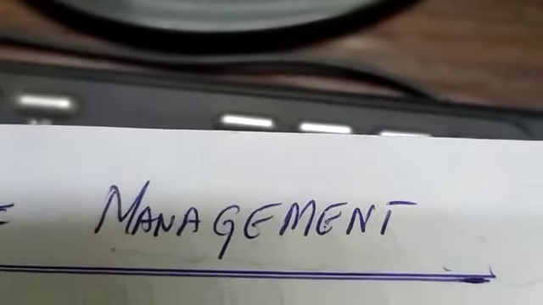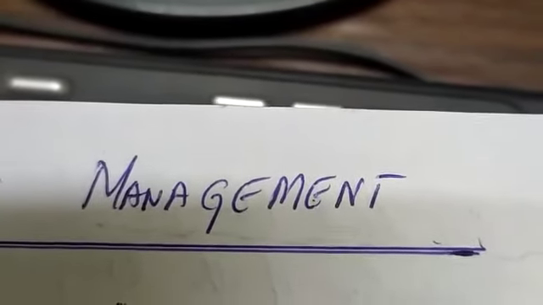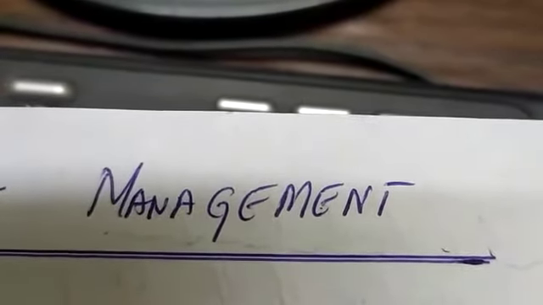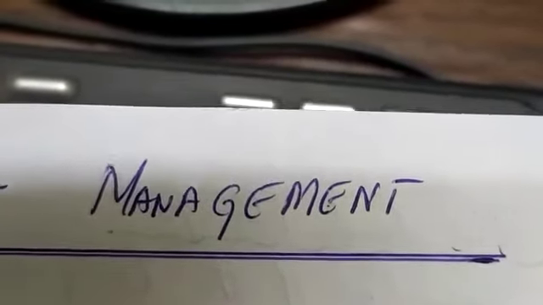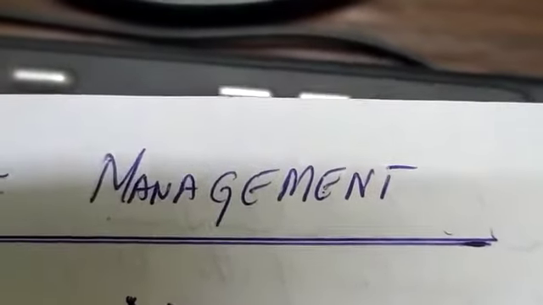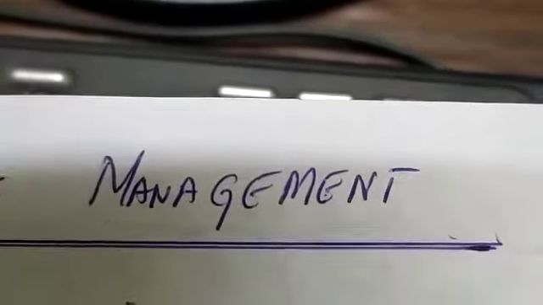When these employees are put at different job positions, they are to perform their jobs with some authority and responsibility. So the grant of authority given to their job positions results in creating a chain of authority.